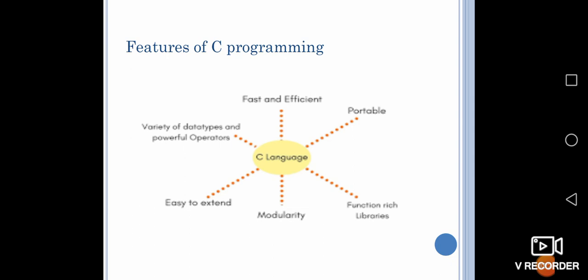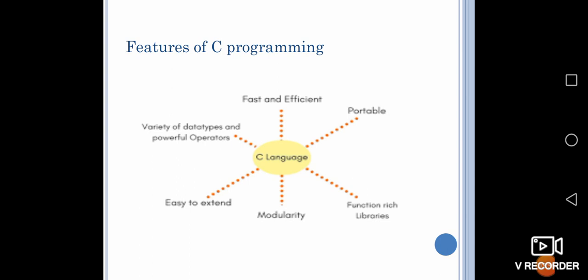Next, the various features of C program: it is fast and efficient. It is portable, because one set of program can be used in one system and at the same time it can be used in other systems too. Function rich libraries: there are various functions that are implemented using a C program. Modularity: the same program is flexible and it can be used in a wide variety.